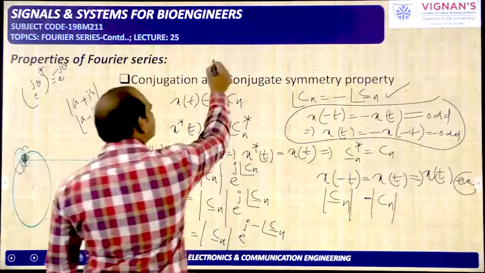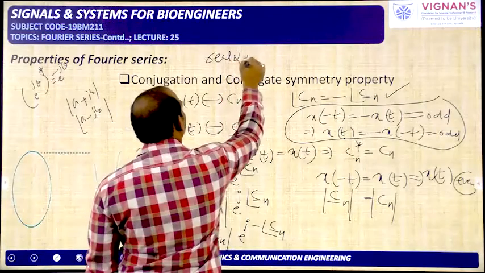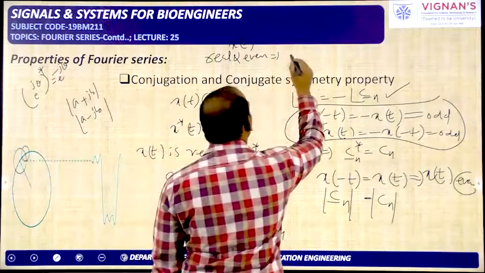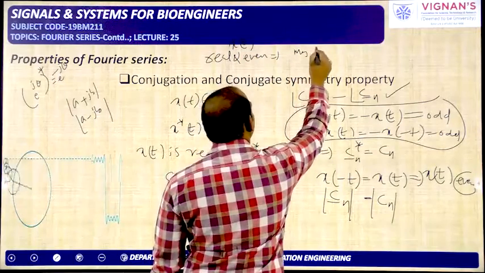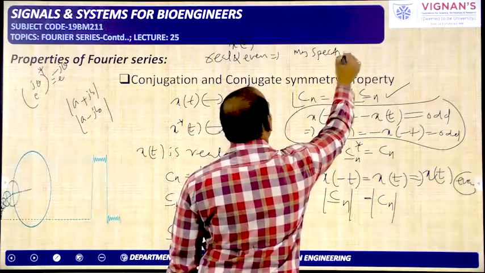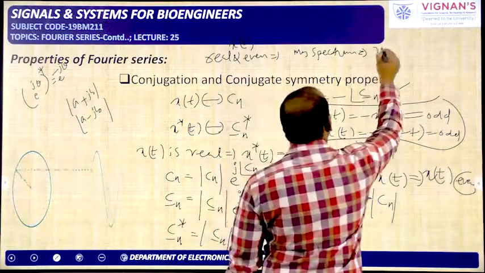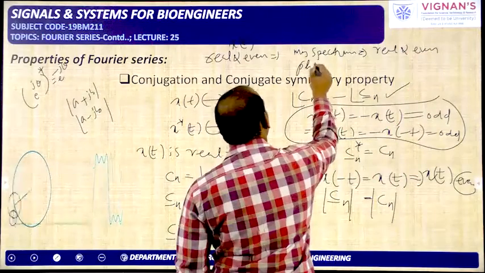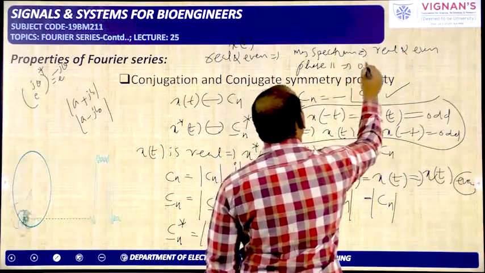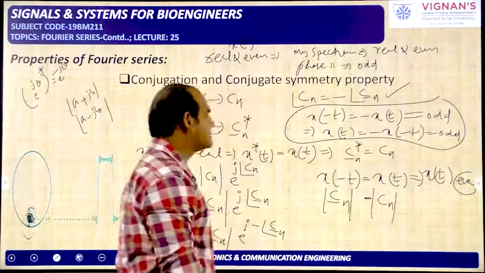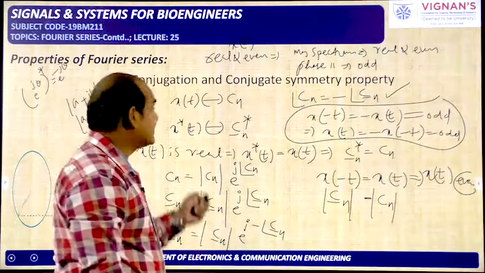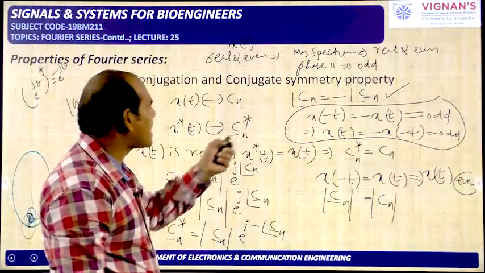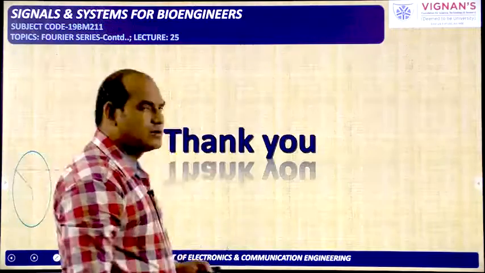So if the x of t signal is real and even, I can tell the magnitude spectrum is real and even, and the phase spectrum is odd. The phase spectrum is odd. This is the conclusion we can give from this. That is called conjugate symmetry. The magnitude spectrum is even and the phase spectrum is odd. That is nothing but conjugate symmetry. Okay. Thank you.